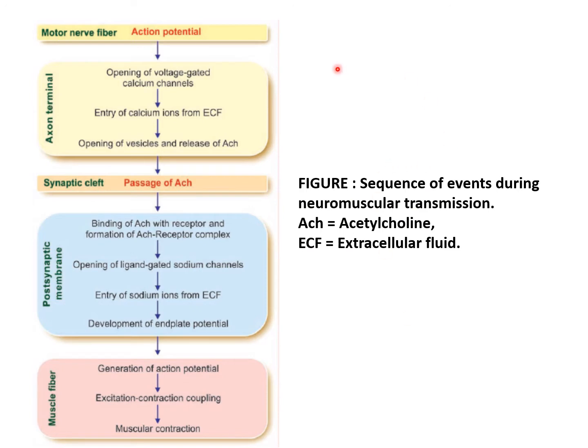And this is another flow chart of what occurs at the neuromuscular junction. The action potential reaches the axon terminal through the motor nerve fiber, then there is opening of the voltage gated calcium channels, then entry of calcium ions from the extracellular fluid and opening of the vesicles, and then release of acetylcholine from the synaptic vesicles into the synaptic cleft.